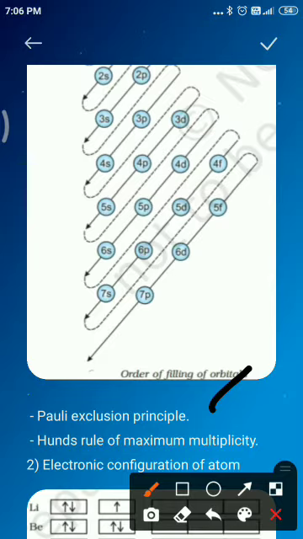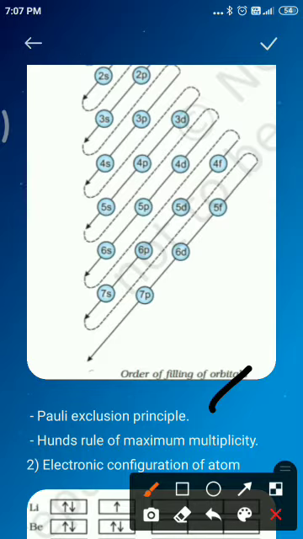The restriction imposed by Pauli's exclusion principle on the number of electrons in an orbital lets us calculate the capacity of electrons to be present in any subshell. For example, the 1s subshell comprises one orbital, and thus the maximum number of electrons in the 1s subshell can be 2.